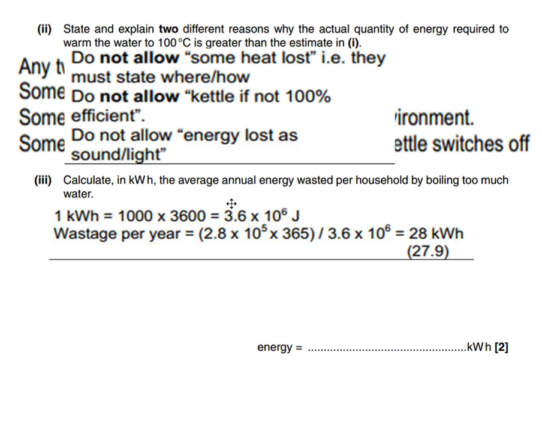Therefore, 3.6 times 10 to the power of 6 joules in 1 kilowatt hour. And this is the amount that's wasted in a year, the number of joules wasted per household in a year. And we need to say, well, how many kilowatt hours is that? So you take that number and divide it by the number of joules in a kilowatt hour. So there was your solution for that one.